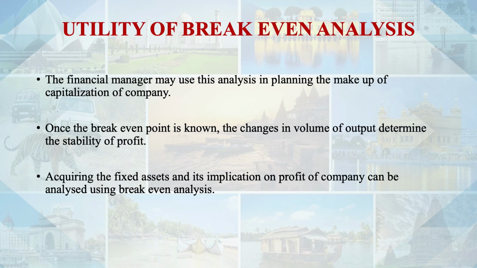Acquiring fixed assets: if we find that there can be profit, because we know the break-even point. In our first example, we knew the break-even point was 7 tourists. If we are getting more tourists than that, then we can plan to buy more fixed assets rather than depending only on rented assets. Maybe in the case of cars, hotels, or clubs, they can have their own or hire at various tourist destinations, and accordingly that can be analyzed. Again, the break-even point will keep on changing: if we add more fixed assets, there will be more fixed cost.